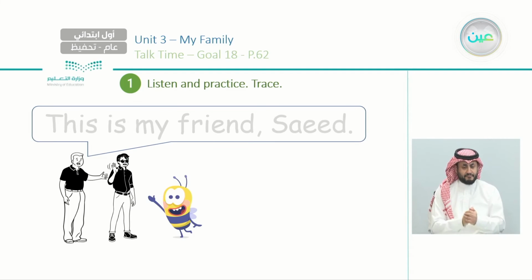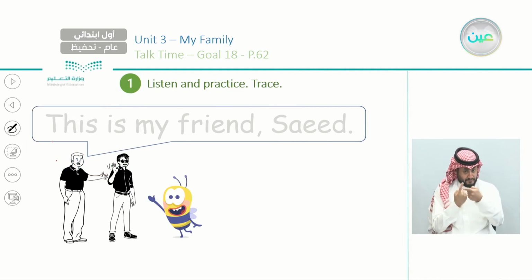Okay, so let's trace this sentence. So we have capital T here. And then after that H, I, S, this is "is". Then "my", M-Y, like this.